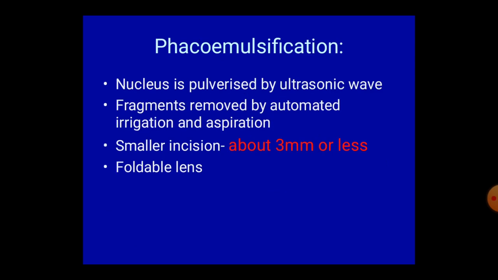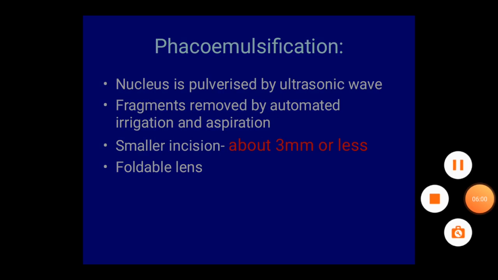Phacoemulsification, where the nucleus is pulverized by ultrasonic waves, and fragments are removed by automated irrigation and aspiration, so a small incision is required, about 3 millimeter or less. And in phacoemulsification we use foldable or rollable lenses.